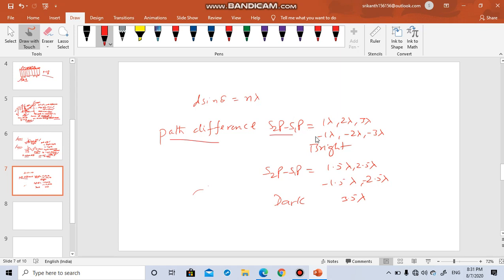If the path difference comes like 1.5 lambda, 2.5 lambda, minus 1.5 lambda, etc., it is not an integral multiple of lambda, so a dark pattern will be created. So depending upon the path difference, different types of patterns are created, and this is what establishes the wave phenomenon.